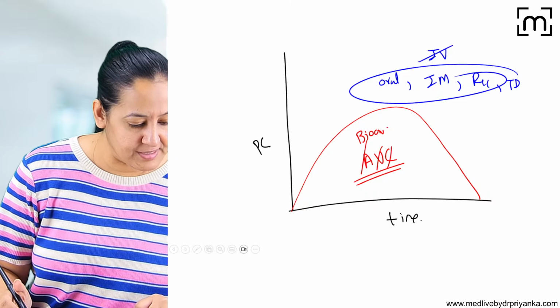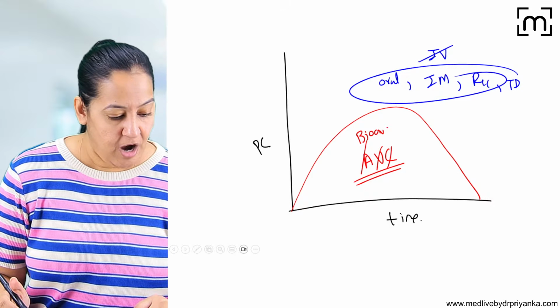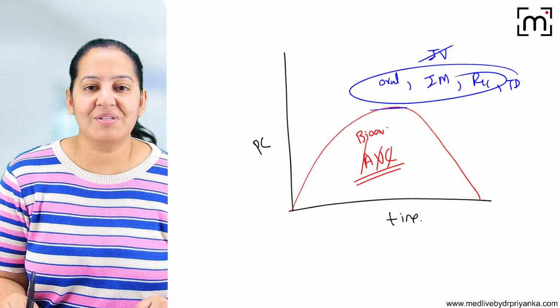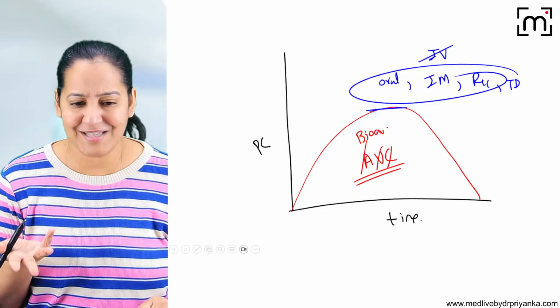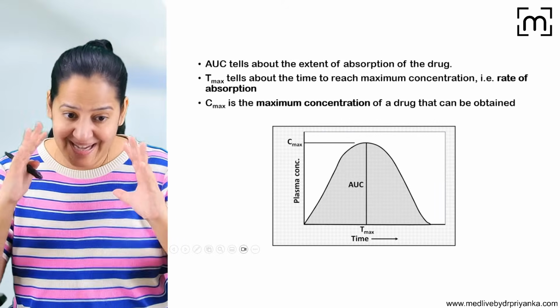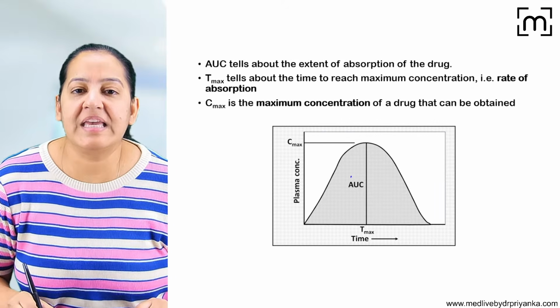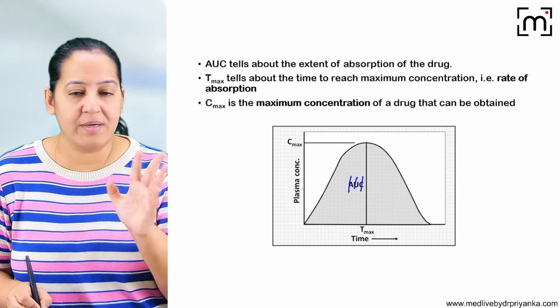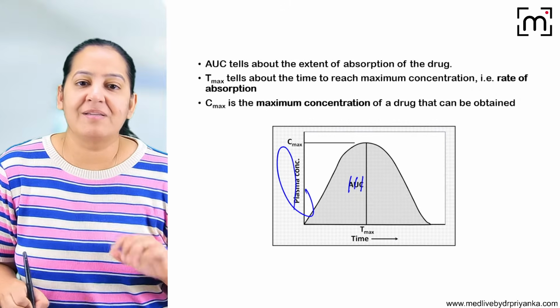How many of you got it? No, Bisma, maximum concentration is not bioavailability. Maximum concentration is maximum concentration. It is in the blood. Bioavailability is the fraction which is reaching in the blood. It is the area under the curve. So here, AUC, area under curve, between what and what? Between plasma concentration versus time.